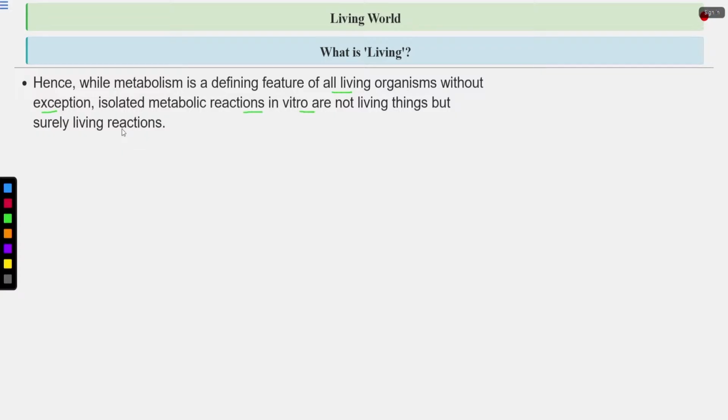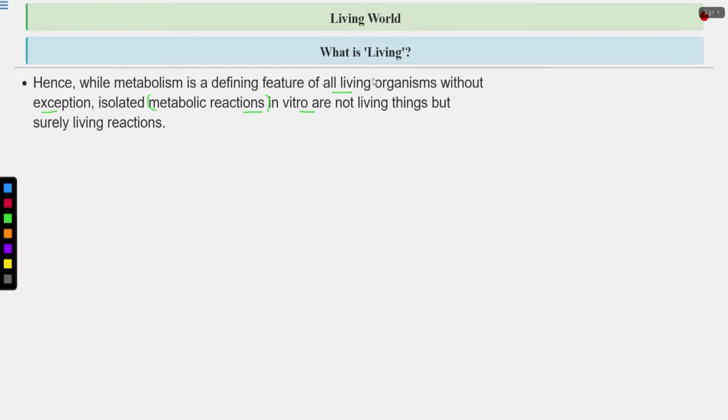So, metabolic reactions occur in living organisms also. But what have scientists done? They have carried out these metabolic reactions in vitro, meaning in artificial conditions. So they can carry out these metabolic reactions in the lab or in a test tube. Clear?